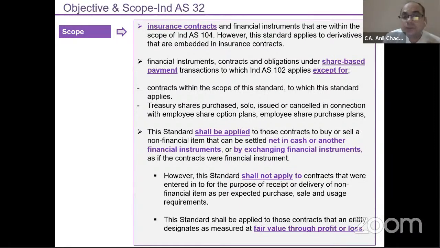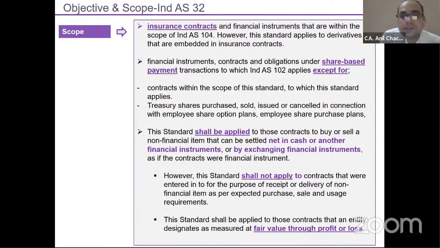So what is the difference between the first and the second part? The first part says it will be your derivative because you don't want to take delivery. You will settle in the MCX or NCDEX market and pay the net amount. That will be your financial instruments part. But in case you want to take physical delivery, that will become your normal sale and purchase. That means this will be covered under Ind AS 37, wherein you can specify it under the executory contract part or onerous contract part. It depends on the condition.